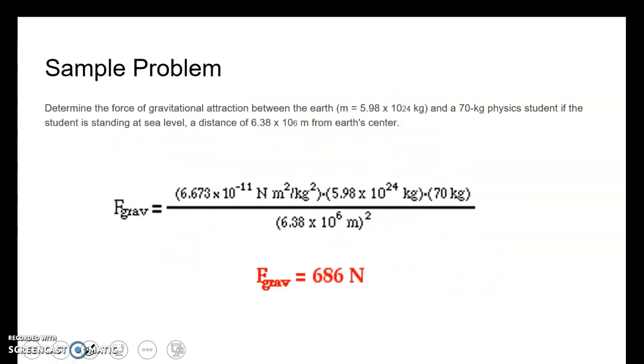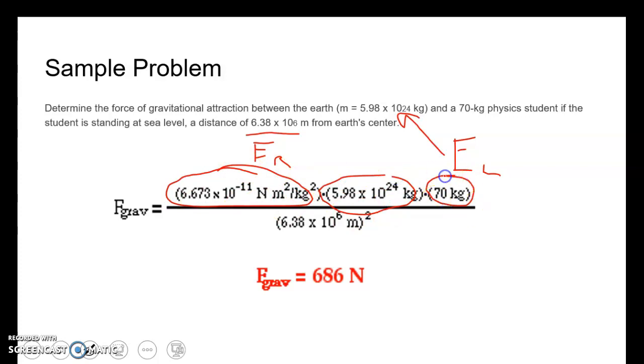Now for the long thing to read to you. Sample problem. Determine the force of gravitational attraction between the Earth and a 70 kilogram student if the student is standing at sea level, which is a distance of the radius of the Earth, 6.38 times 10 to the 6 meters from the center of the Earth. And that's an approximate number that we'll use for the Earth's radius. So this will be the Earth's radius, and this will be the Earth's mass. So we just punch numbers in. G and the masses are constants here: mass of the Earth, mass of the student, and the radius squared. And what we get is 686 newtons.